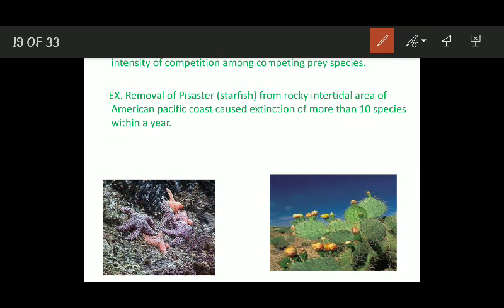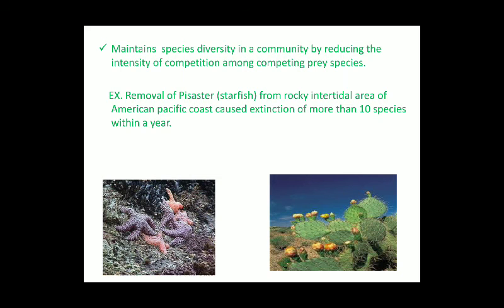So this experiment proves that the predators, they keep the populations of prey under control and do not allow some prey species to monopolize the whole area, and it does not allow the prey species to become dominant by excluding other species. So predation is very much important in nature. It maintains species diversity and community structure. It balances the ecosystem. So this is all about the concept of predation and the importance of predation in nature.